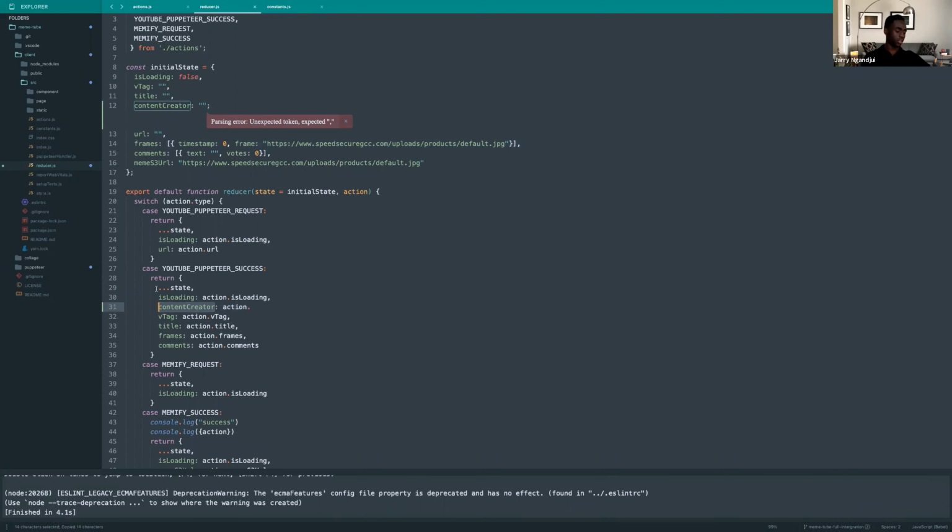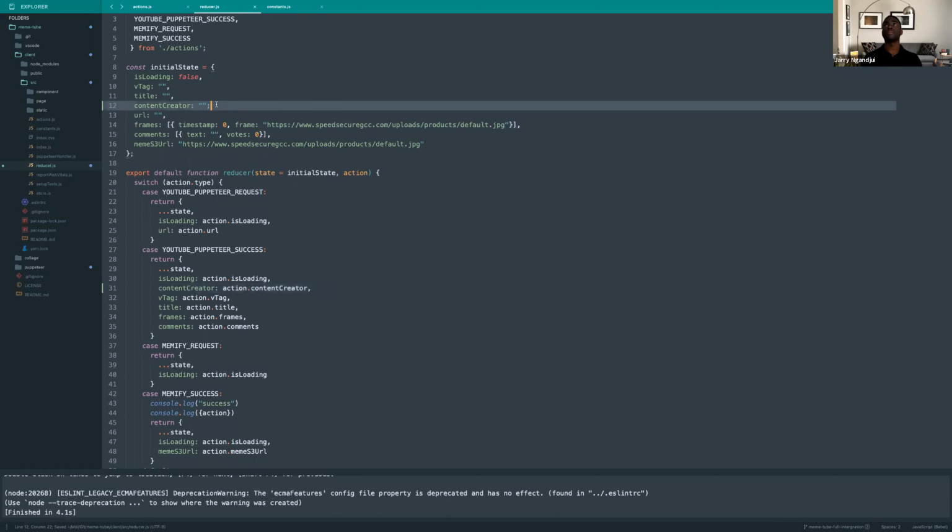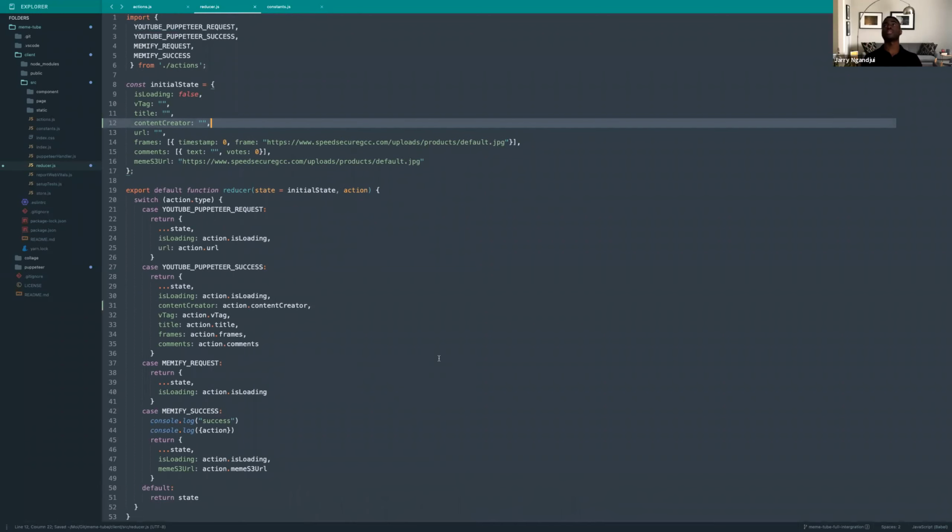Oh, that's supposed to be a comment, not a semicolon. Awesome. So our Redux store now is aware we have this new state to maintain.